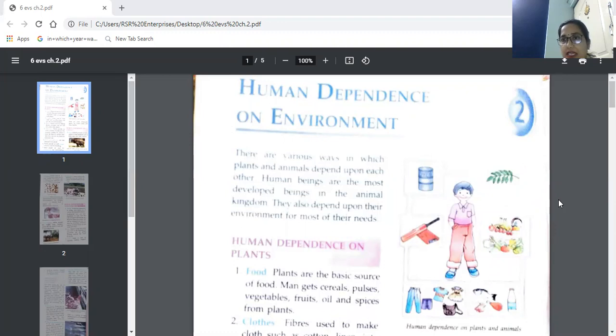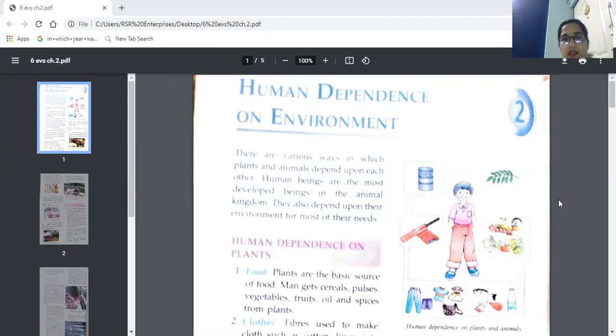Man is also known as a social animal. They also depend upon their environment for most of their needs. Now we are able to produce many new things because of technology, because of science, but we are dependent on environment or plants and animals. Without them, we cannot do anything.